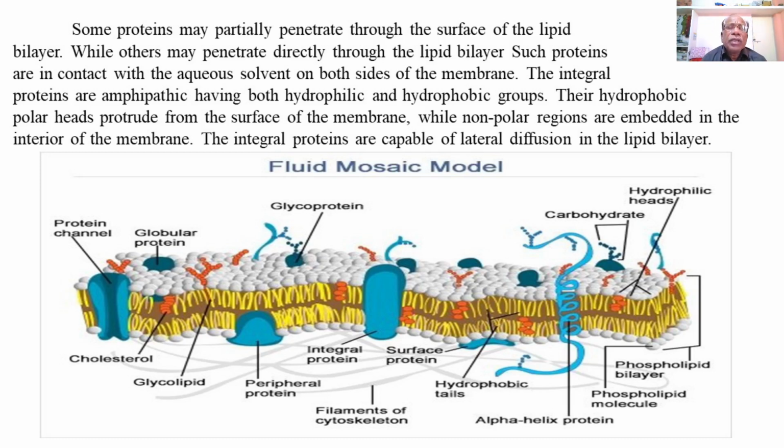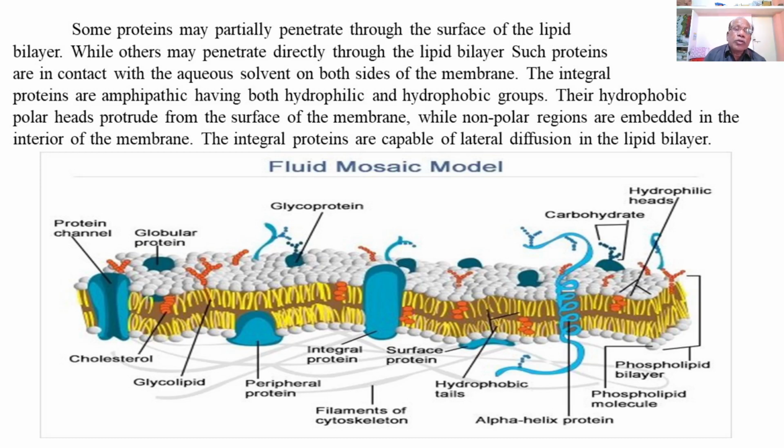So in the figure you can see the plasma membrane represents a phospholipid bilayer in association with the extrinsic proteins and the intrinsic proteins, together with certain carbohydrate molecules accompanying either the globular proteins or the lipids to form the glycoproteins and the glycolipids.